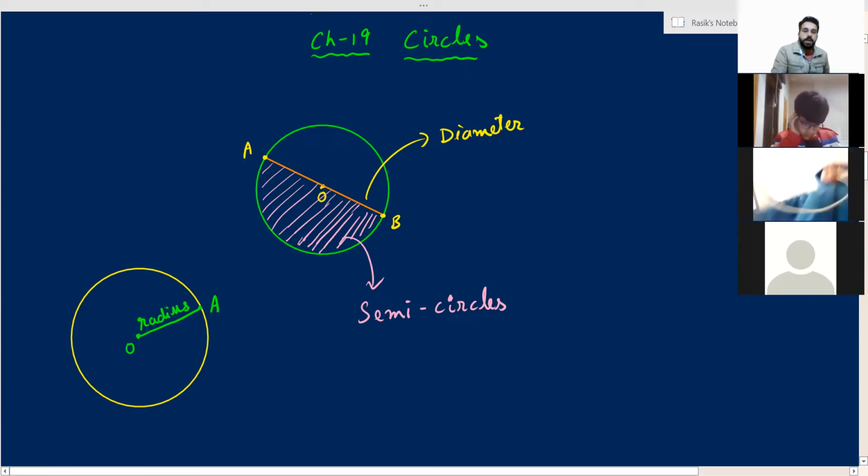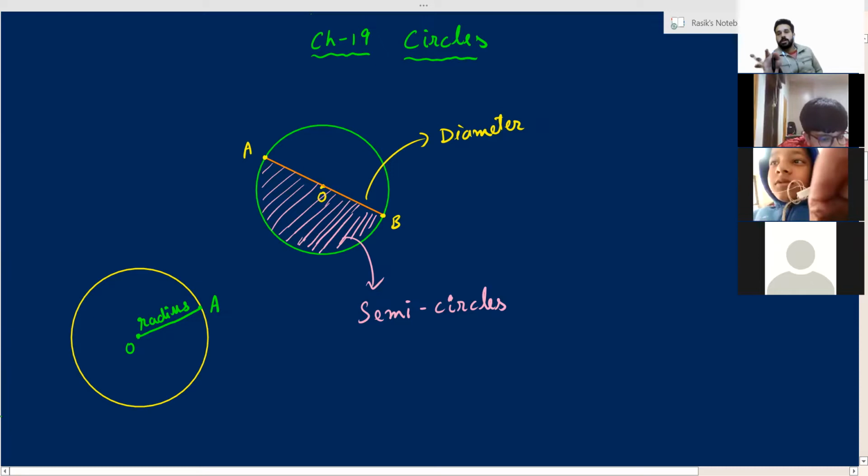Very important thing, radius of the circle. What is this? This is known as radius. You were busy doing something else, am I right? You were busy with some mischief, I don't know what you were moving about for.